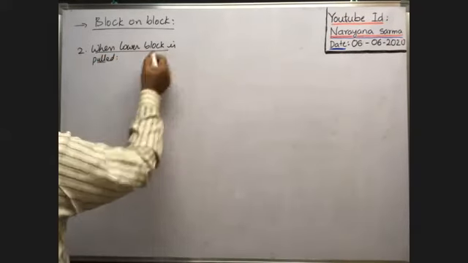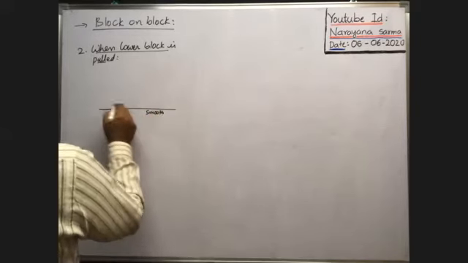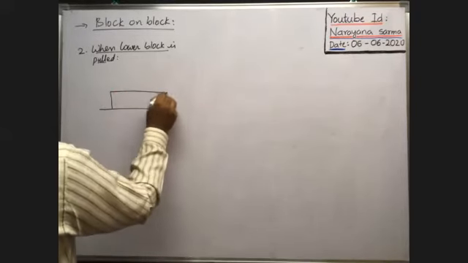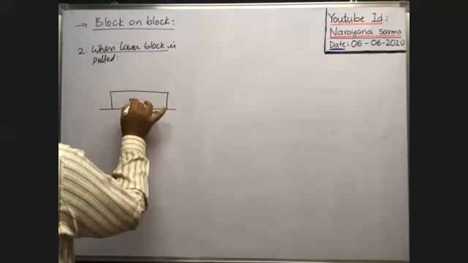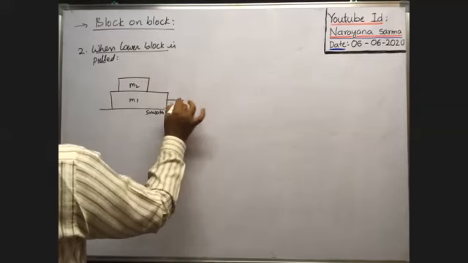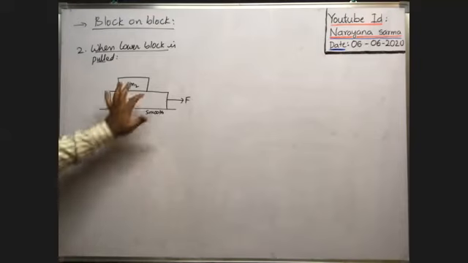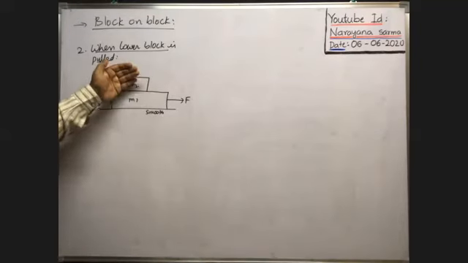In this case, suppose it is a smooth horizontal surface. This is the lower block having mass m1. It is the upper block having mass m2. And the lower block is pulled with a force F. Suppose you imagine, when the lower block is pulled here, the upper block is also over this one.